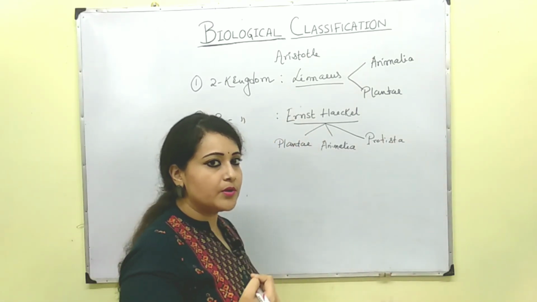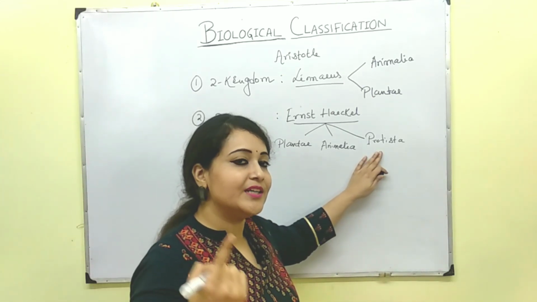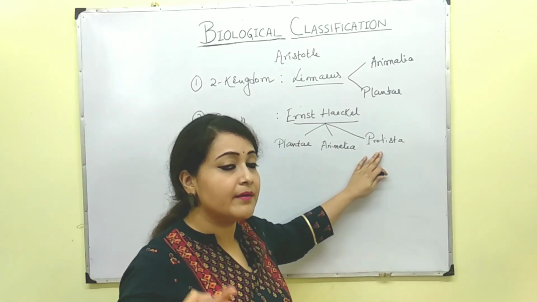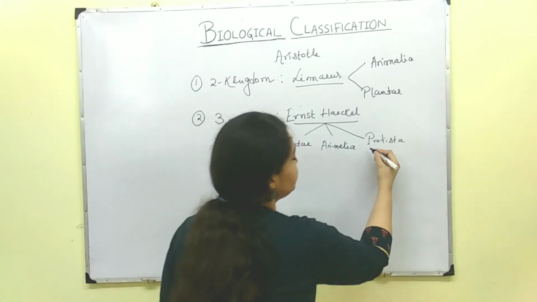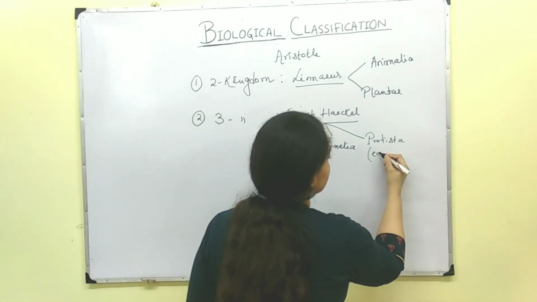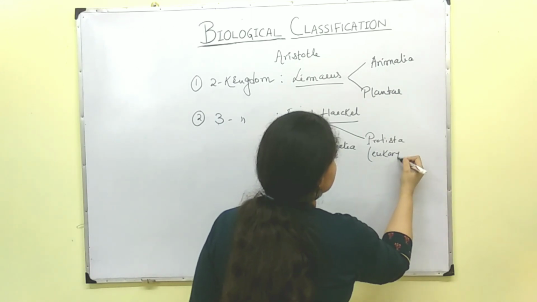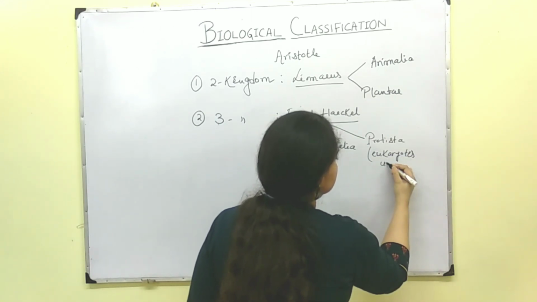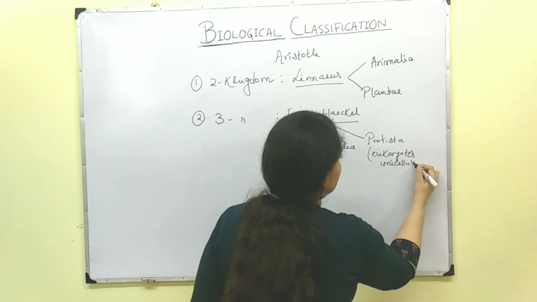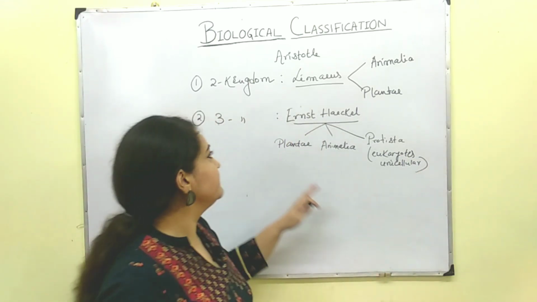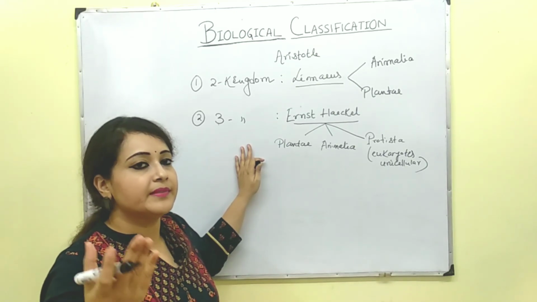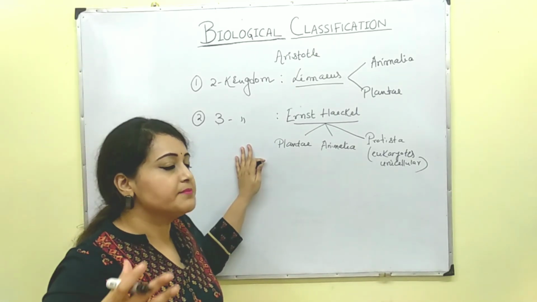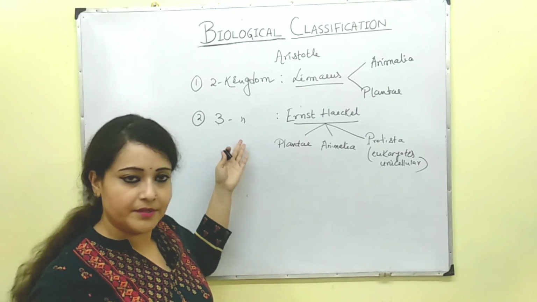What is special about Protista? Protista included those organisms which were unicellular yet eukaryotes. But here again some problem arose with the three kingdom system of classification. Again the same problem, that is, some organisms didn't find any place, so it was rejected.